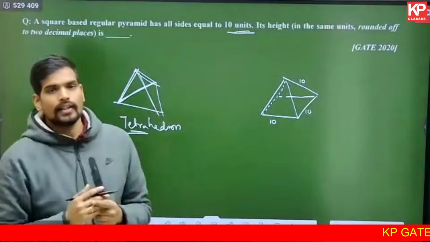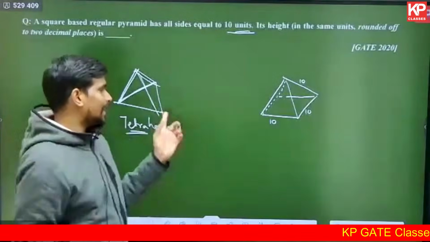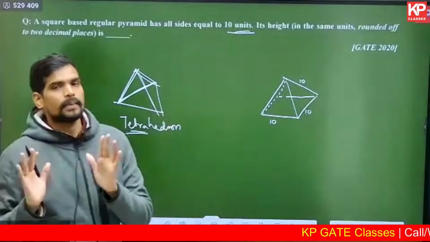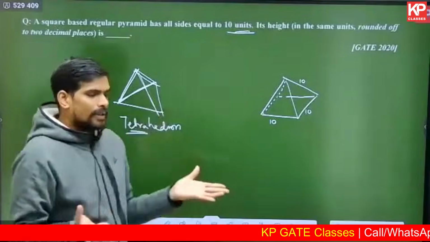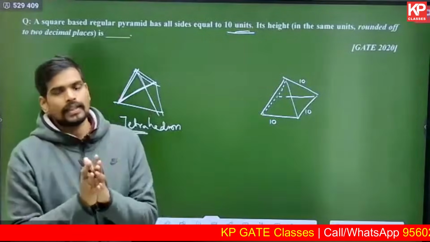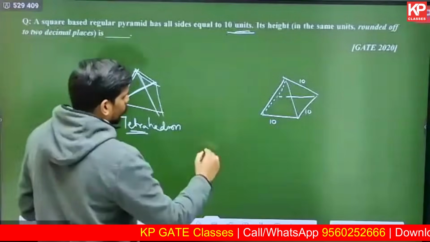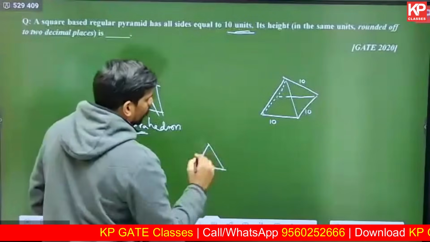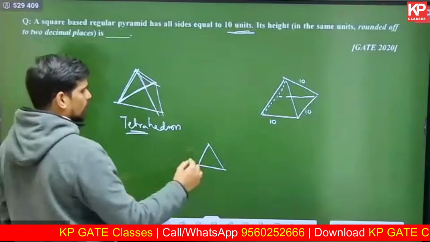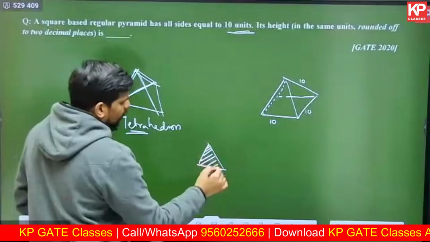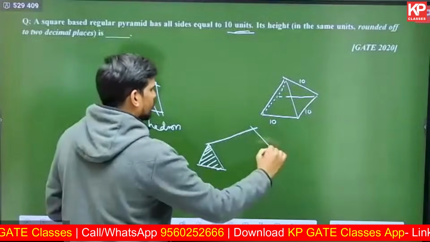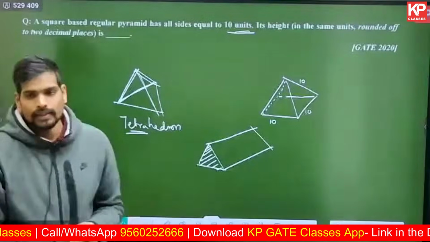A prism is a solid which is created by extrusion. These solids, like a pyramid, are not created by extrusion. A pyramid can be created by folding the sides of a two-dimensional plane or a paper. But a prism is generated by extrusion. Extrusion as in you take a surface and extrude it in one direction like this. So that's what a prism is.